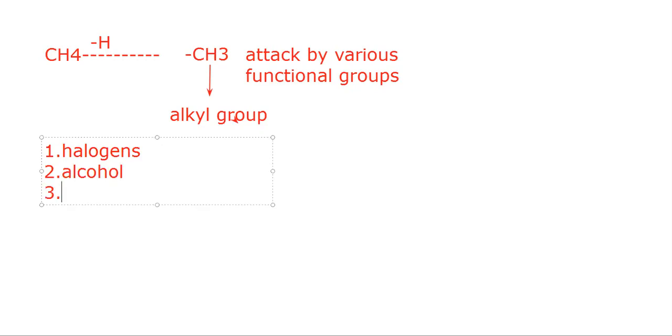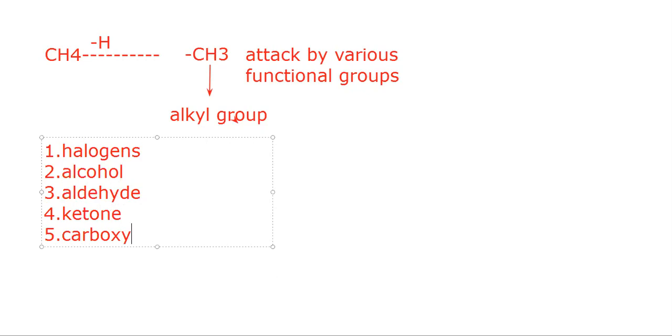Number three is aldehyde. Number four is ketone. Number five is carboxylate. So these are the certain additional functional groups that can be attacked by this alkyl group.